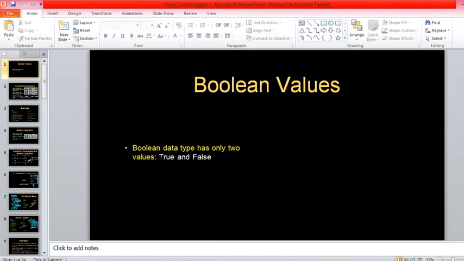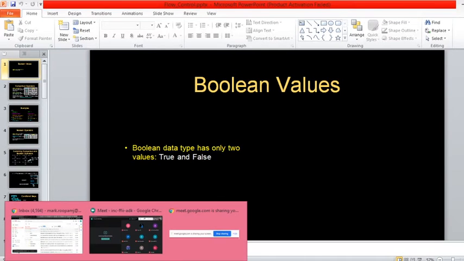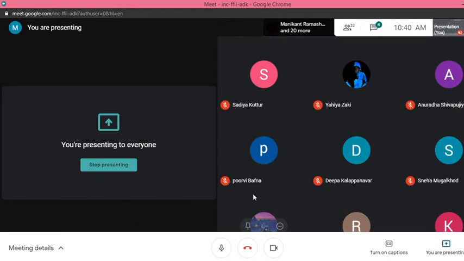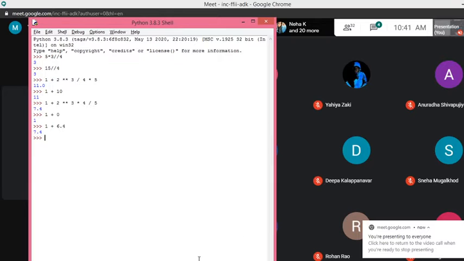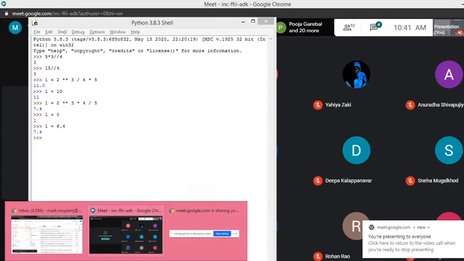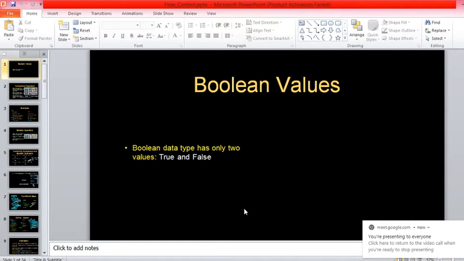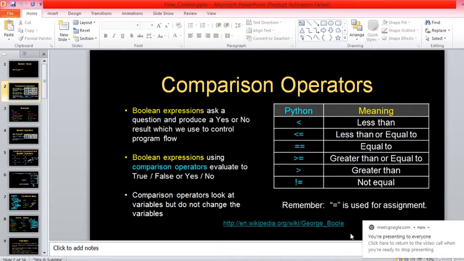You must use capital T and capital F, because Python is a case sensitive programming language. True indicates 1 and False indicates 0. These are the 2 Boolean values, and they play a major role in some of the operators. We'll see those operators.